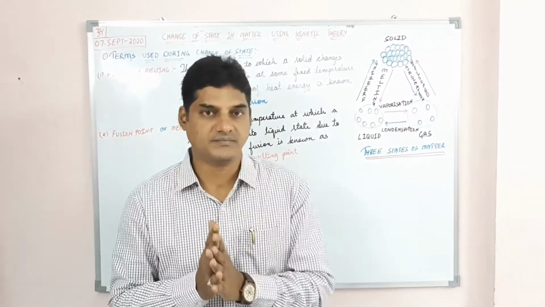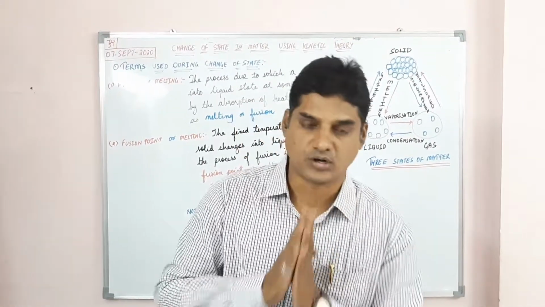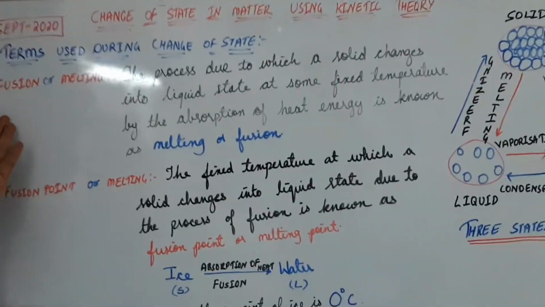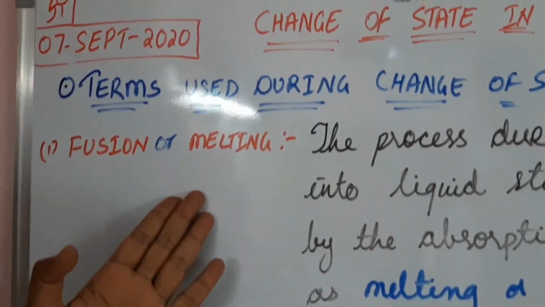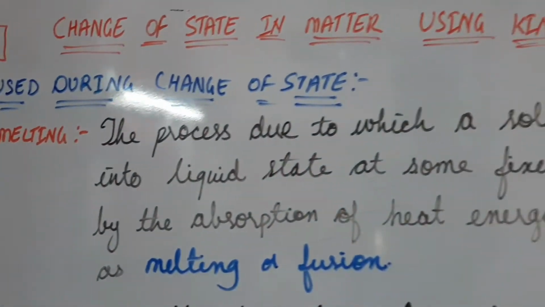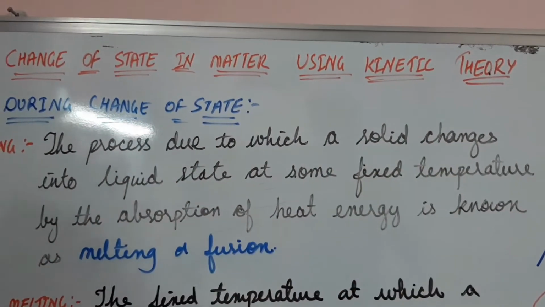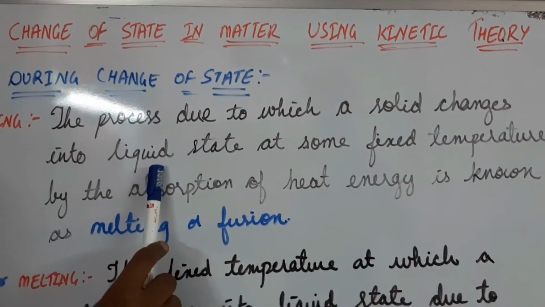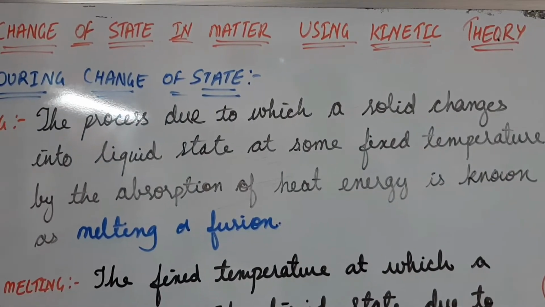All those terms we are now going to discuss. My dear students, come on. We will start with fusion. Fusion or melting. What is this fusion or melting? It is a process due to which a solid changes into a liquid state at a fixed temperature.